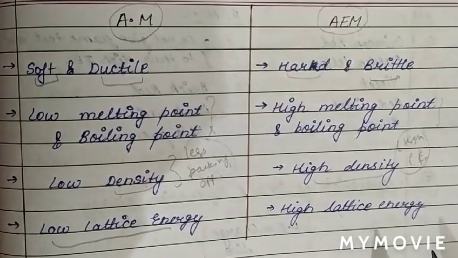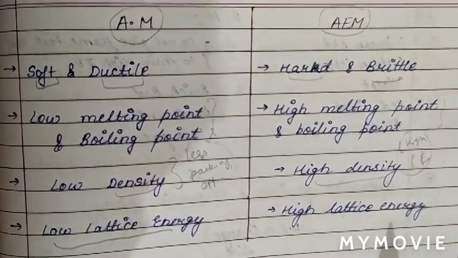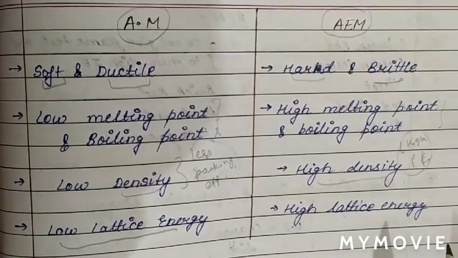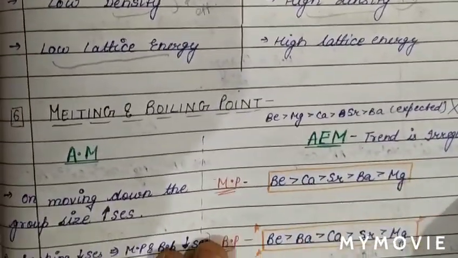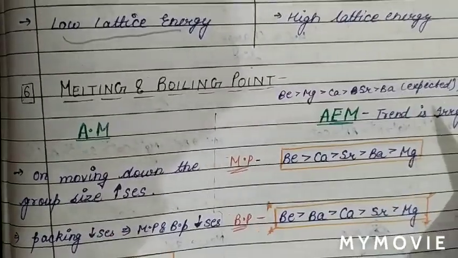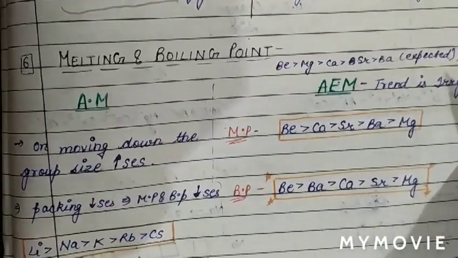Now we will discuss the melting and boiling point of alkali metal and alkaline earth metal. First we compare the melting point and boiling point of alkali metals.